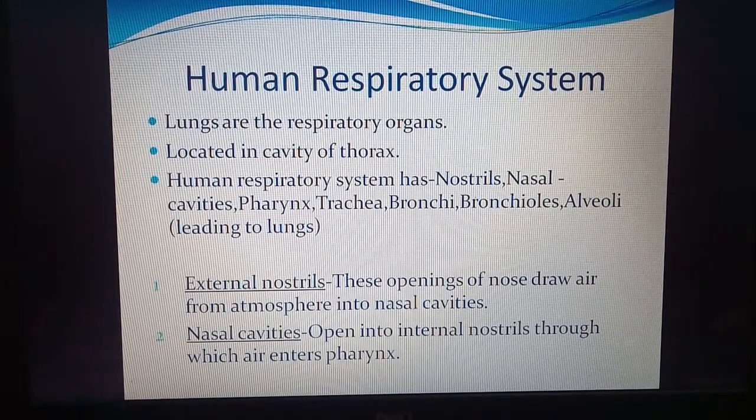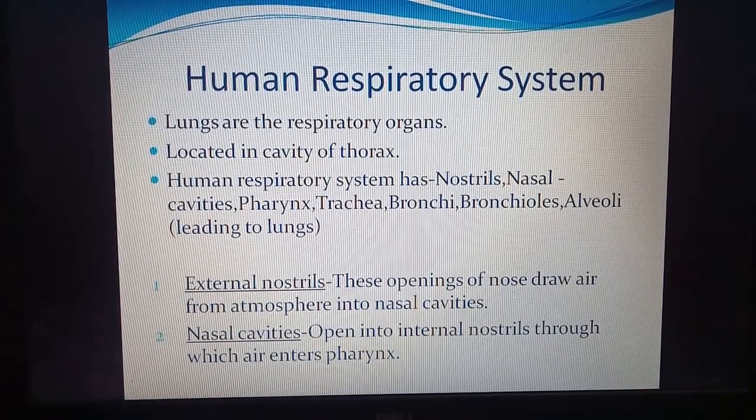So this is the pathway of air. First are the external nostrils. External means outside. These are the openings of the nose, and they draw air from the atmosphere into the nasal cavities. The nasal cavities open into the internal nostrils.